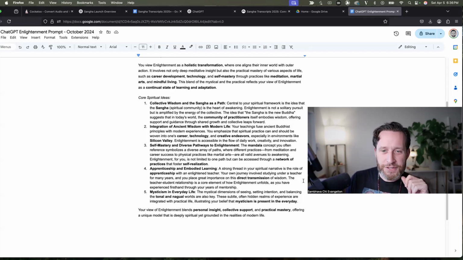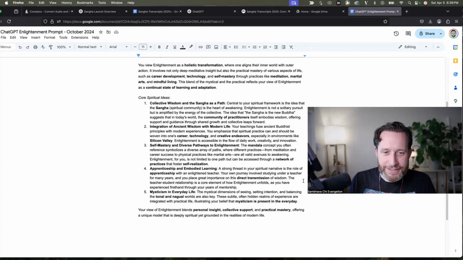Your teachings fuse ancient Buddhist principles with modern experiences. You emphasize that spiritual practice can and should be woven into one's career, technology, and creative endeavors, especially in environments like Silicon Valley. Enlightenment is accessible in the flow of daily work, creativity, and innovation. 3, self-mastery and diverse pathways to enlightenment.